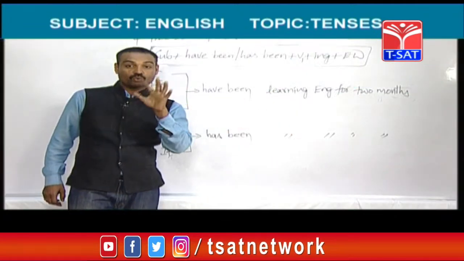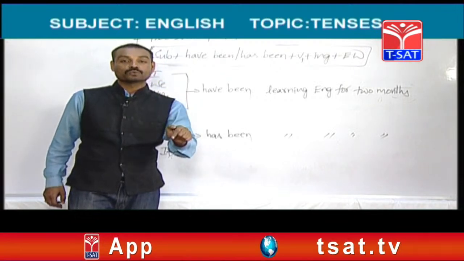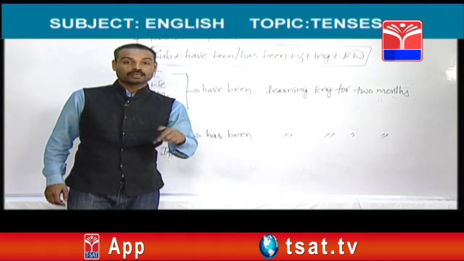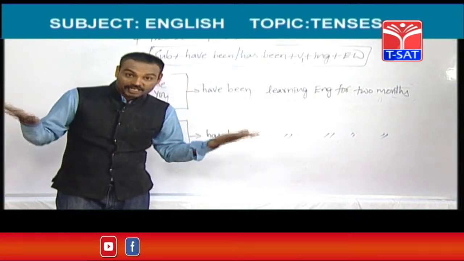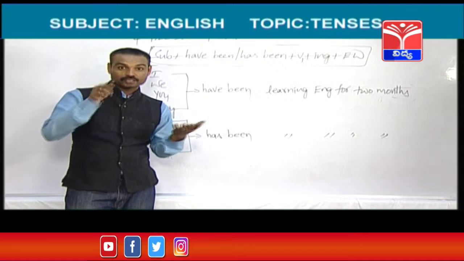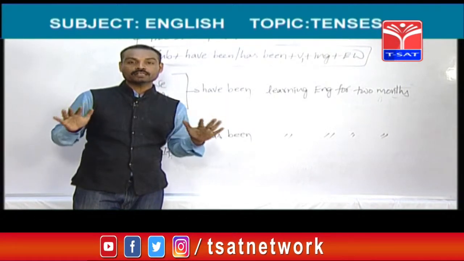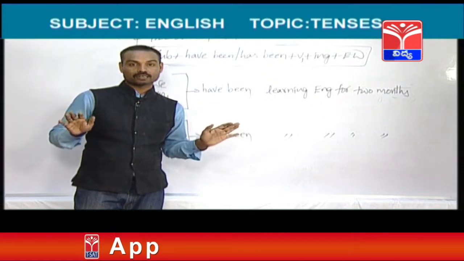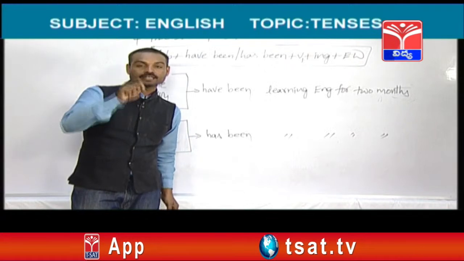Tendulkar's question is, what are you doing now? Your answer is, I am playing tennis now. Present continuous. Next, his second question is, how long have you been playing tennis? To answer his question, you should use this tense. I have been playing tennis since 4 o'clock. 4 o'clock is the point of time.